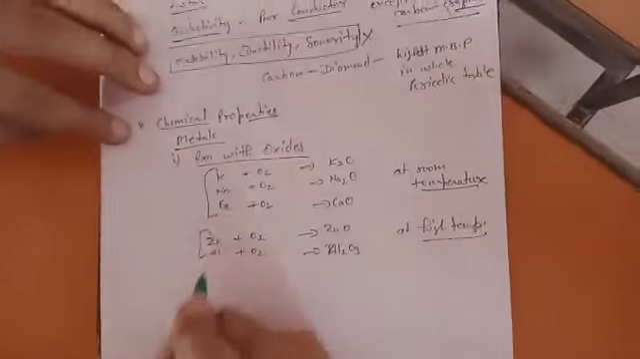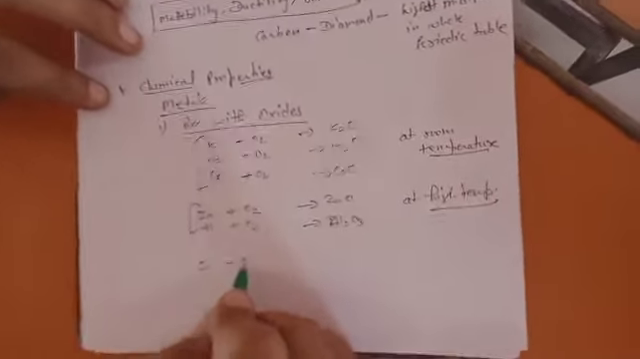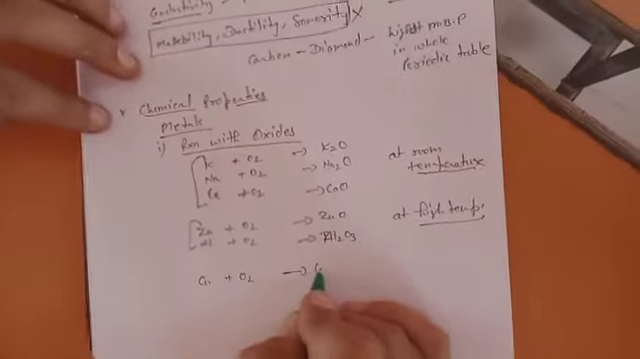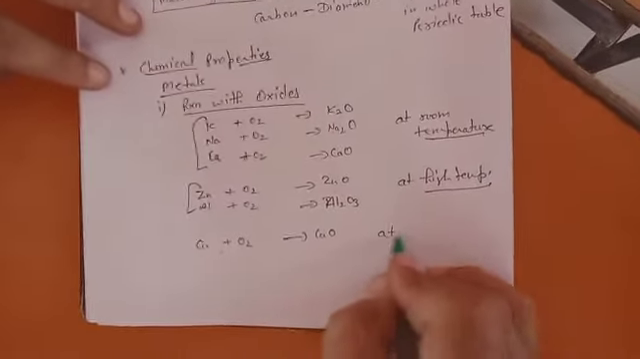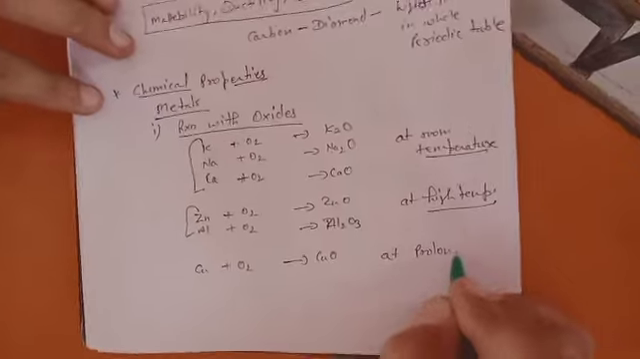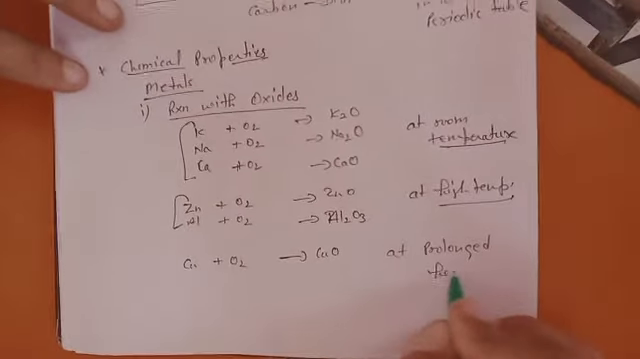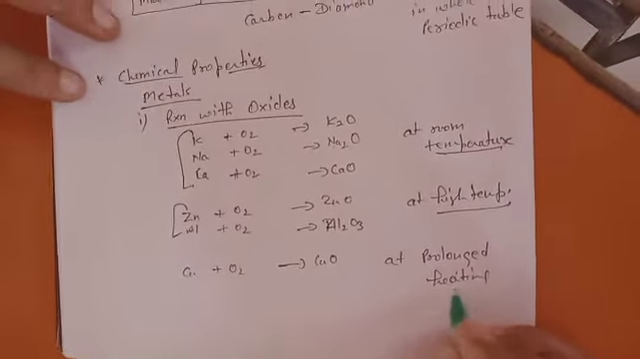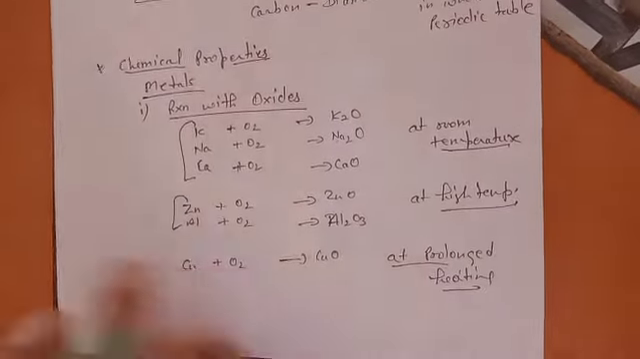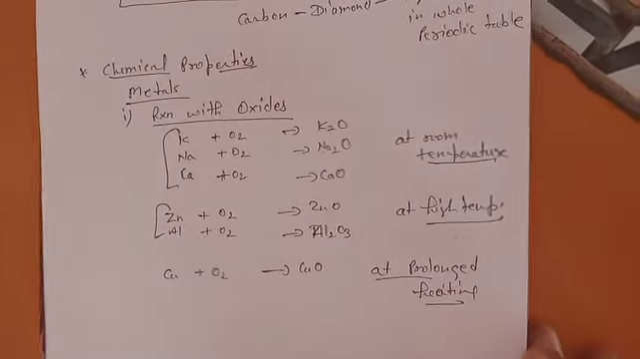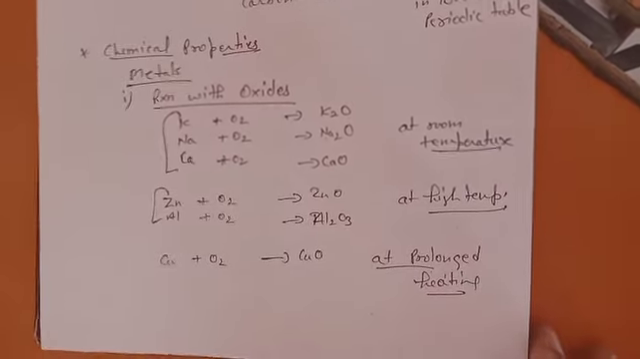But copper forms cupric oxide only on prolonged heating. Prolonged heating means copper forms its oxide after a long time, as we go on heating at a very high temperature. At that time, copper oxide is formed.